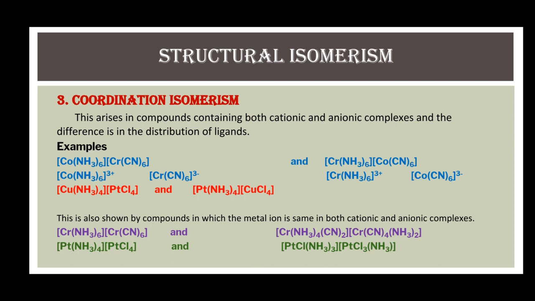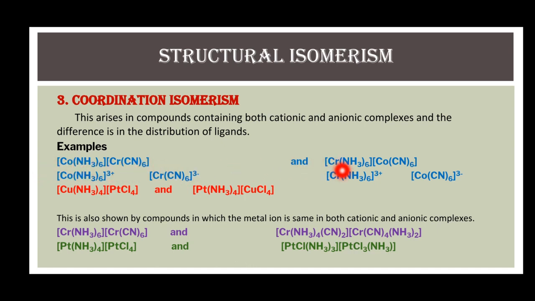Here, in first example, this is a complex of cobalt and chromium. Its cationic part is hexaamine cobalt, whereas complex anionic part is hexacyanochromate ion. These two cationic and anionic parts combine to form a complex.